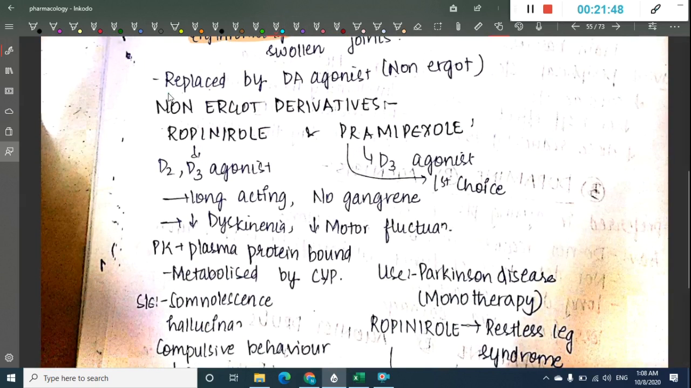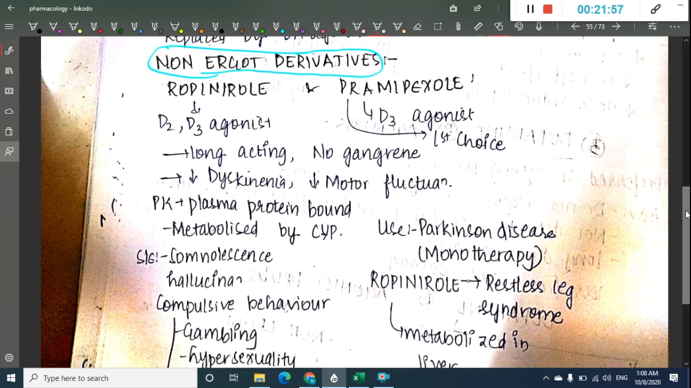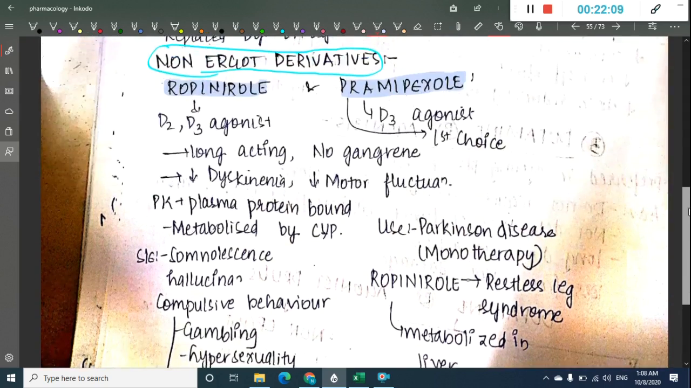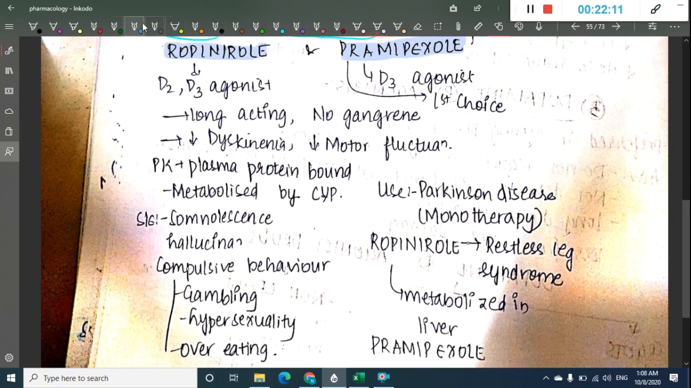Now, what are the non-ergot derivatives? There are main drugs which are non-ergot derivatives, mainly ropinirole and pramipexole. First ropinirole and pramipexole. Ropinirole is a D2 D3 agonist, whereas pramipexole is mainly a D1 agonist.